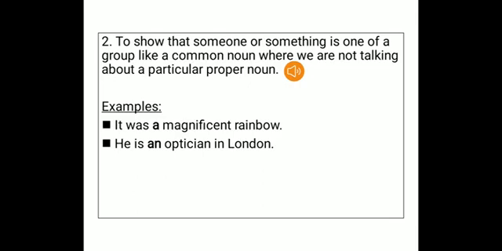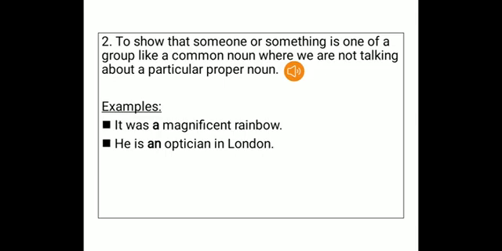Now students, we all know about nouns. A noun is a word that names an animal, place, thing, or person. Nouns are divided into common nouns and proper nouns. A common noun is something that is common, not definite, not particular. And a proper noun is something very particular, with a precise identity.